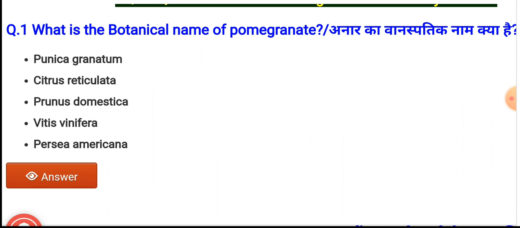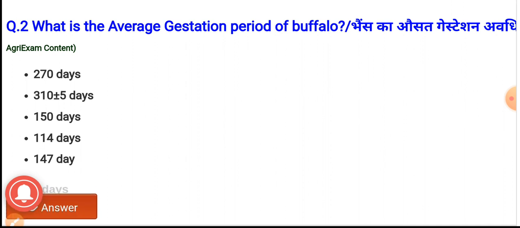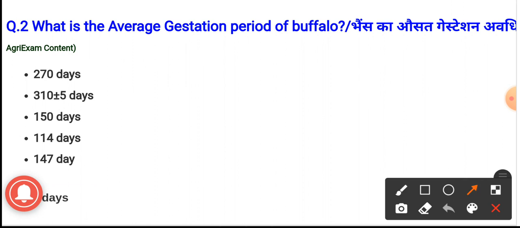Next question, question number second, what is the average gestation period of buffalo? The options are 270 days, 310 plus minus 5 days, 150 days, 114 days and 147 days. And the correct answer, it is 310 plus minus 5 days. It is the average gestation period of buffalo.